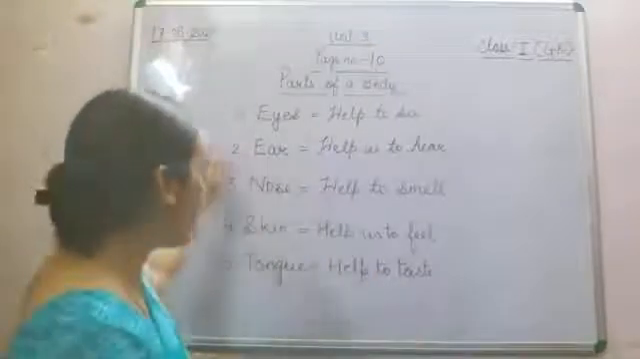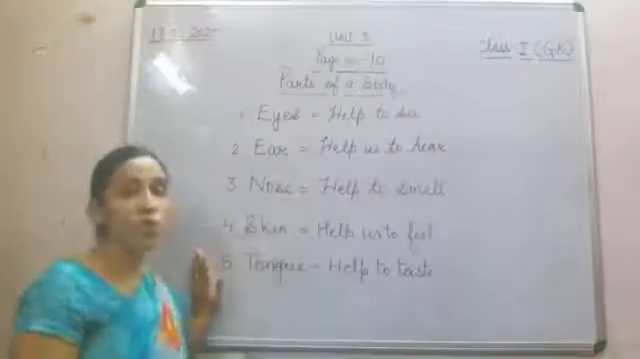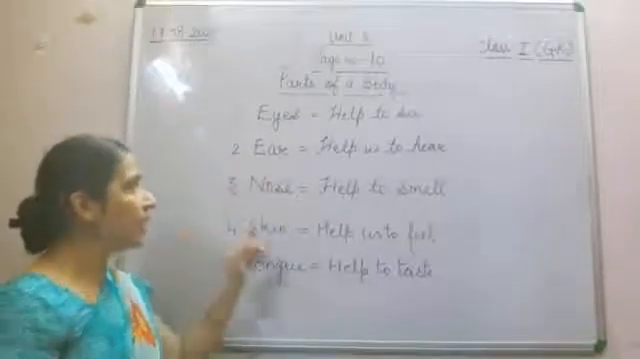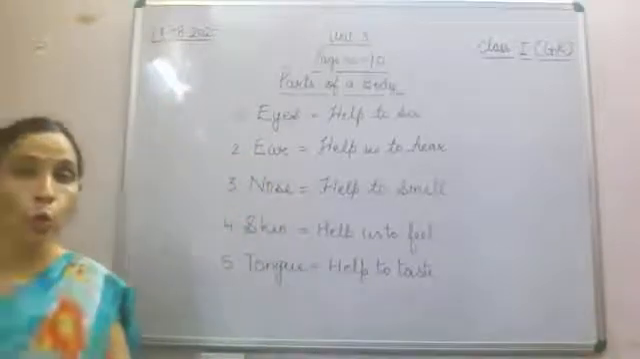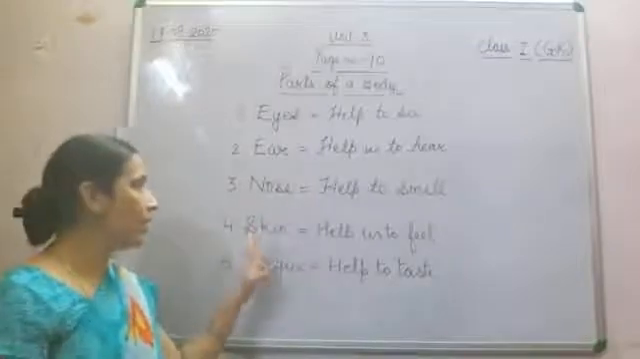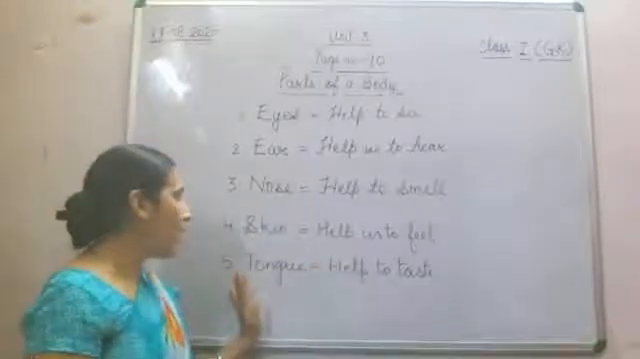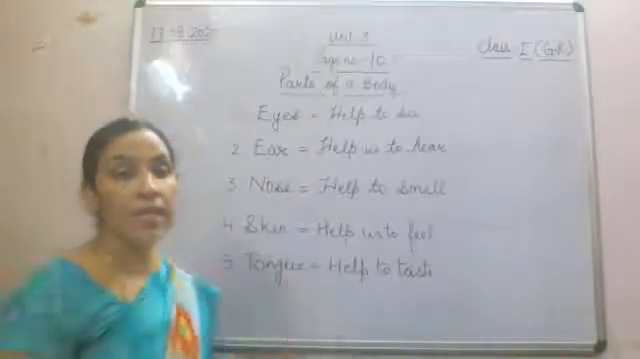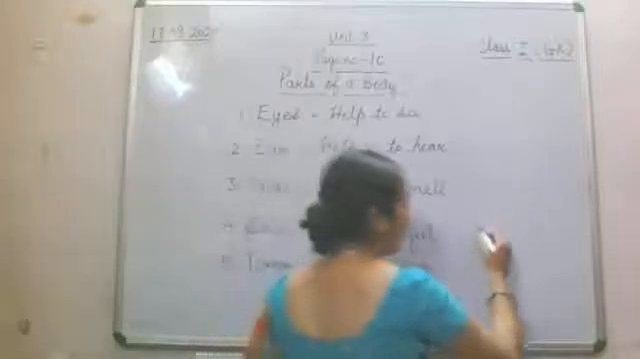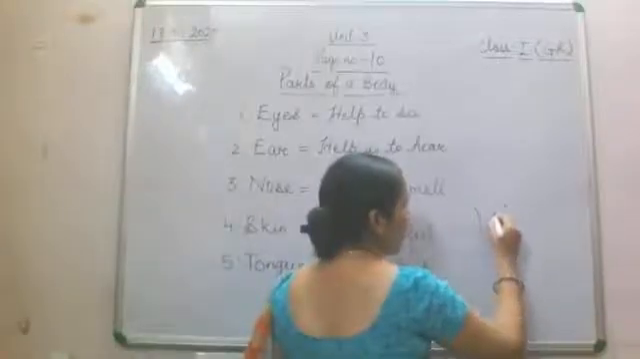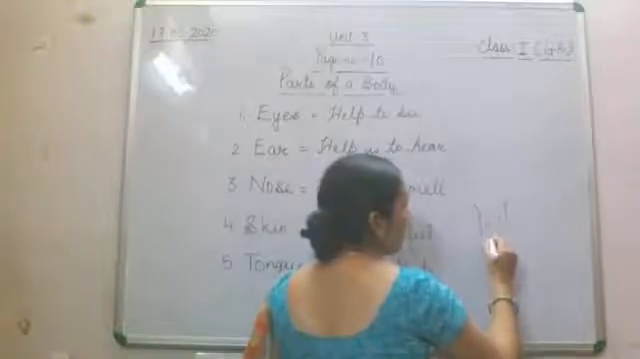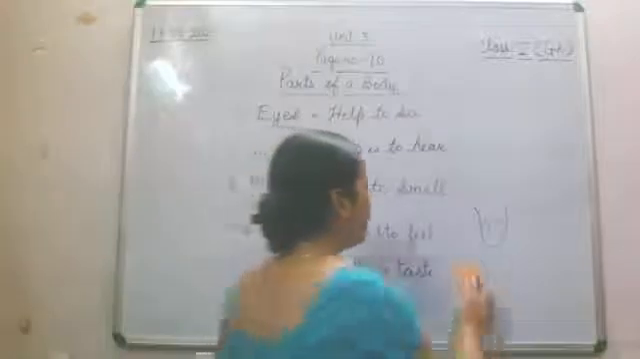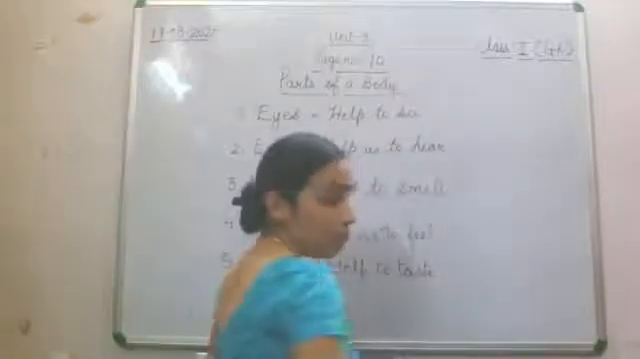So these 5 are your sense organs, and which is very important. First, eyes help to see, ears help us to hear, nose helps to smell, skin helps us to feel, and tongue helps to taste, because in the tongue we have taste buds. This kind of a tongue we have, and on that tongue we have small dots, and these dots are called taste buds. Fine children. So with this we have done a few of the parts.